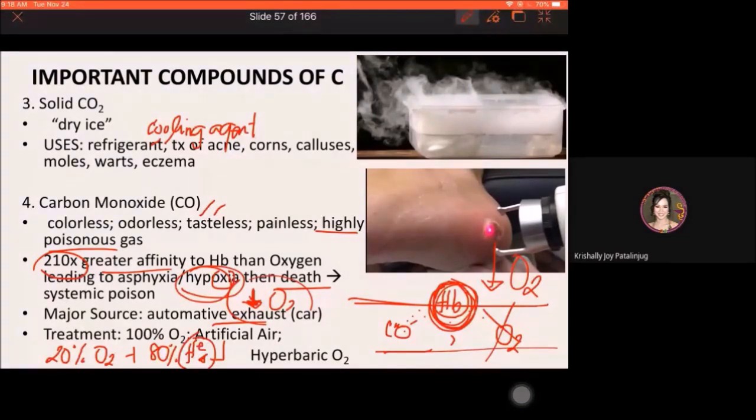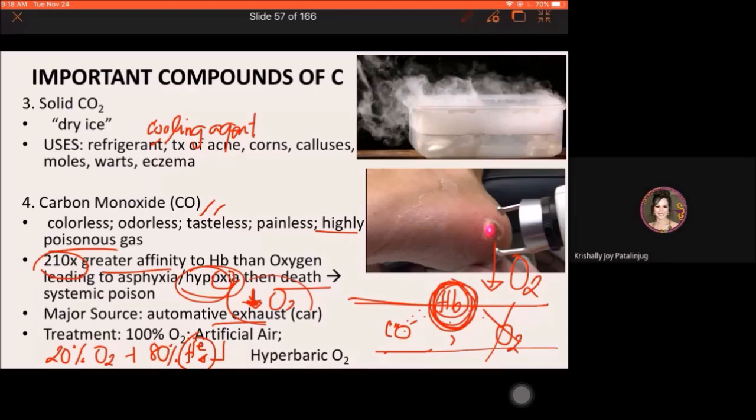So artificial air is a 20-80 ratio. Okay? Don't reverse it, because it is usually reversed. Just remember that since it is artificial, the natural air gas is small. Then, hyperbaric oxygen can also be used as treatment for carbon monoxide poisoning.